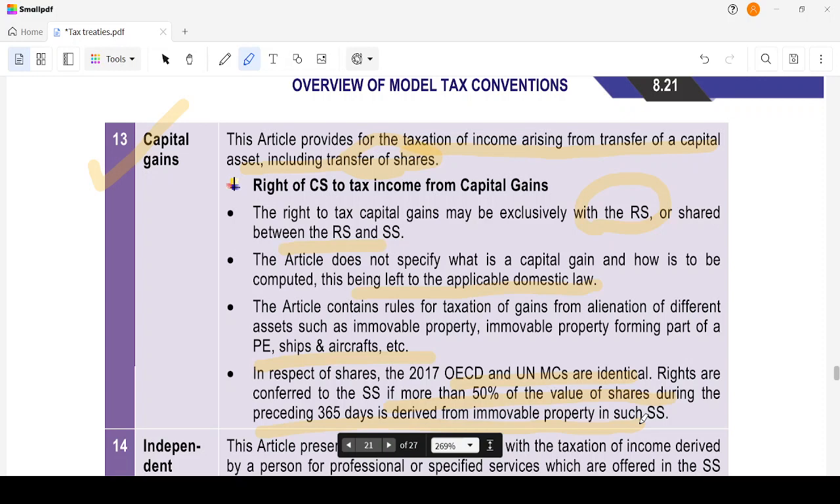Third, it contains a rule for taxation of gains from the alienation of property and so on. In respect of shares, both models state the same. Rights are conferred on the source state if more than 50% of the value of the shares during the preceding 365 days is derived from immovable property in that source state. If you have immovable property in the source state and shares deriving value from it, and you sell those shares and a gain arises, then you can tax that gain if more than 50% of the value is due to the source state.